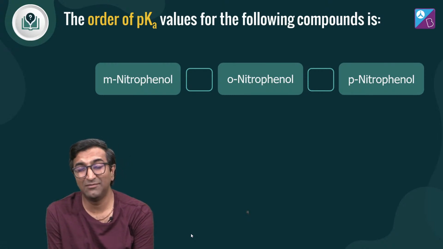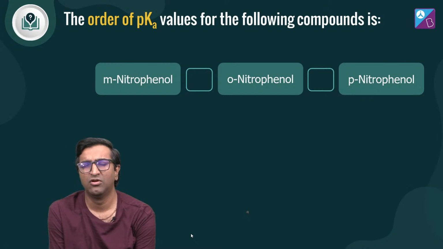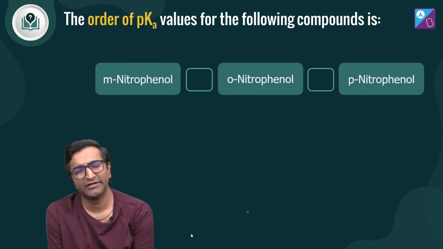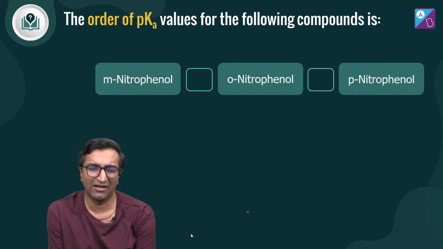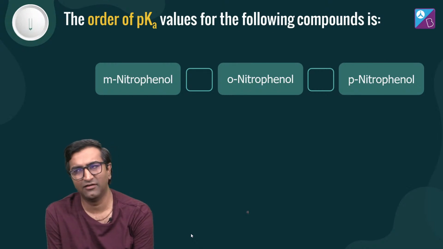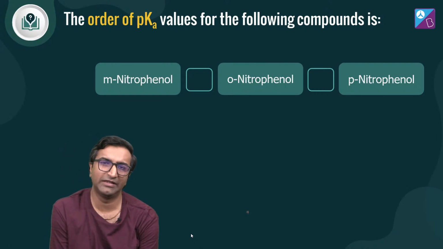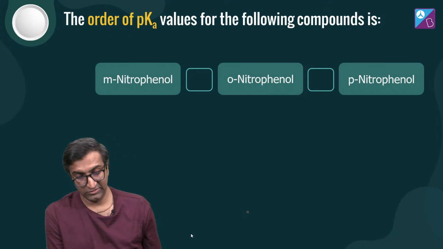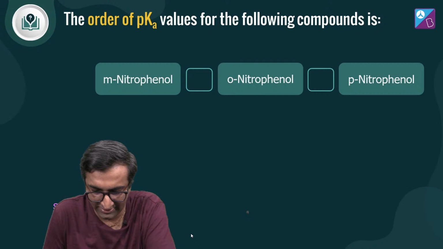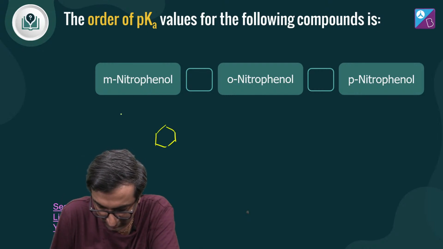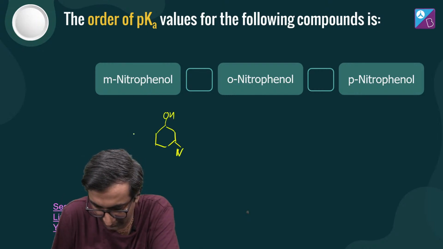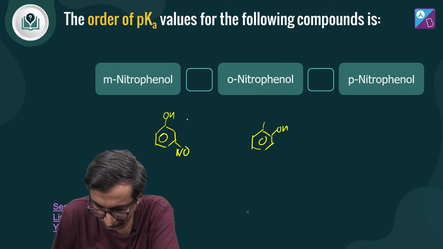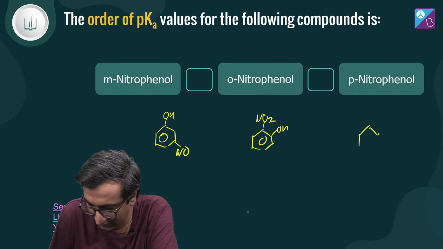अगर आपको pK अजीब लग रहा है तो आप मुझे एसिडिटी का ऑर्डर बता दो. एसिडिटी का ऑर्डर होगा, उसका उल्टा हो जाएगा pK का ऑर्डर. That's it. See, if you get confused with this pK वाला business, you do acidity, and the reverse order of pK is going to be acidity order. Okay, cool. Meta-nitrophenol. So I've got phenol and I've got meta right here. Okay, ortho-nitrophenol. Okay, para-nitrophenol.